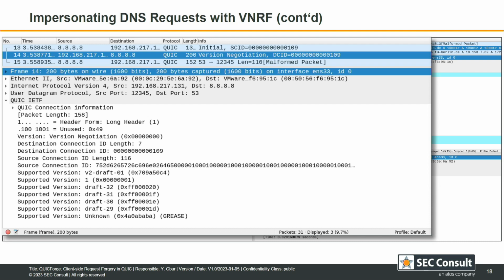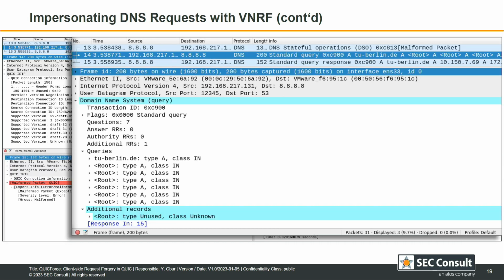Of course, the message that comes back from the DNS server does not make any sense in the QUIC context here. But if we change to interpreting the byte stream as DNS, we see, okay, this first message is interpreted as a valid standard query to TU Berlin, and then we see that we indeed get back a standard query response from the Google DNS server, giving us the IP addresses for TU Berlin.